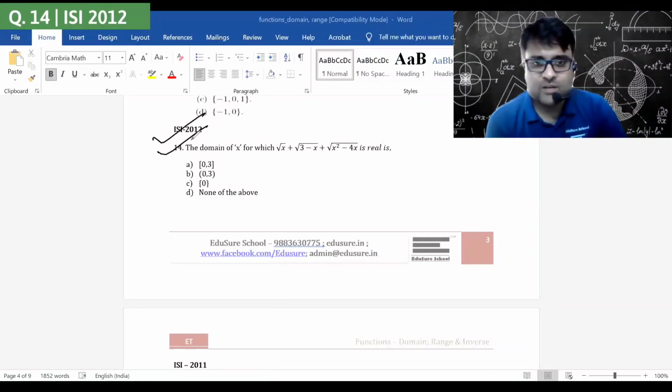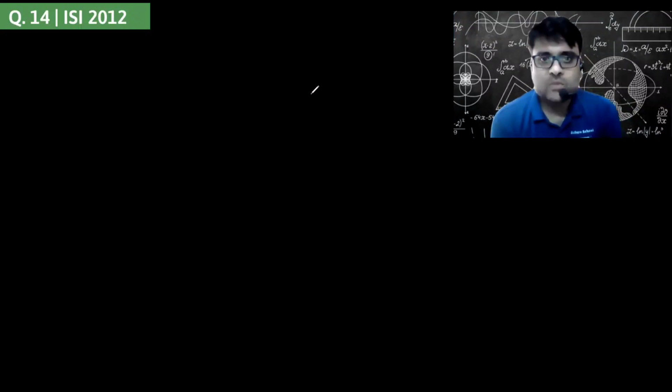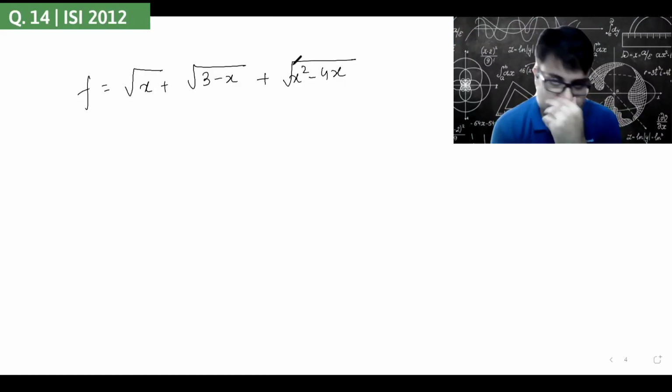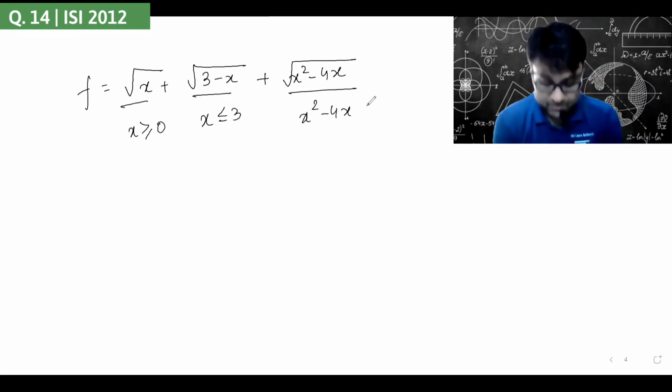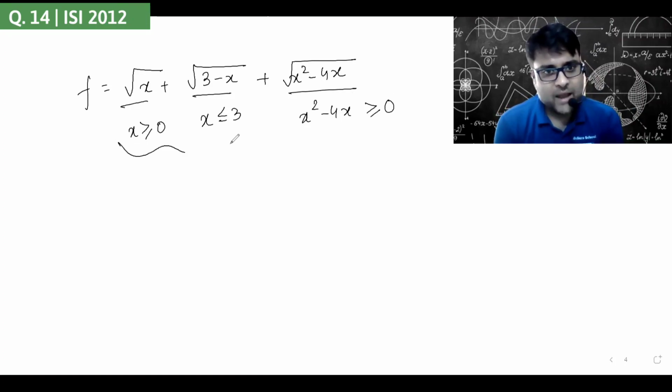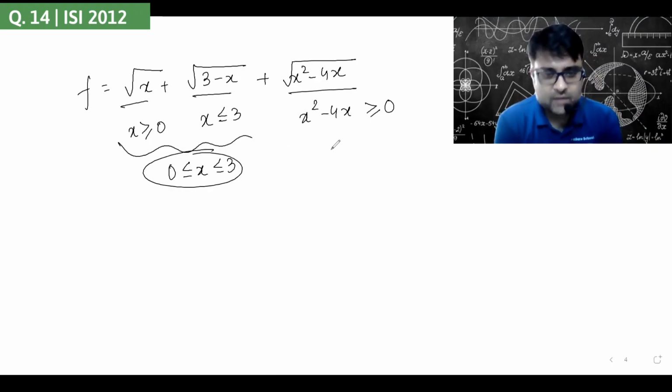ISI 2012 question number 14. Let's put this on the whiteboard. We need to find out the domain for this. Now, the domain for this will basically mean each of these parts has to be defined. First part greater than equal to 0. Second part less than equal to 3. Third part x square minus 4x has to be greater than equal to 0. So combining the first two, x has to be between 0 to 3.